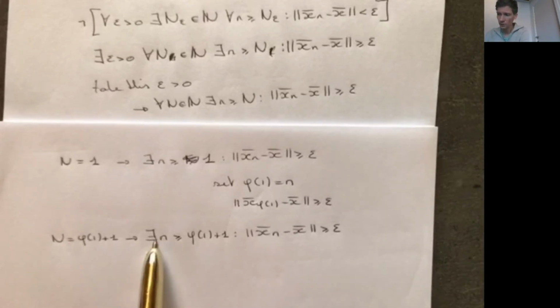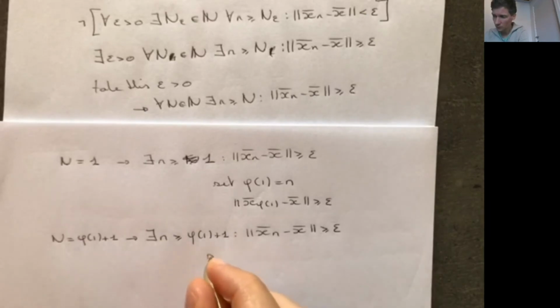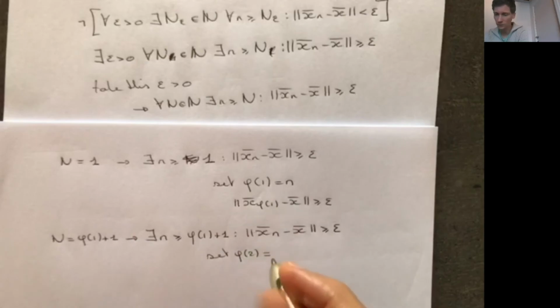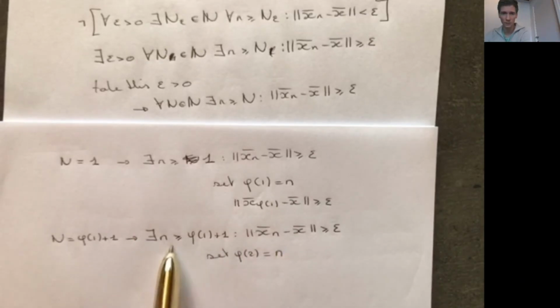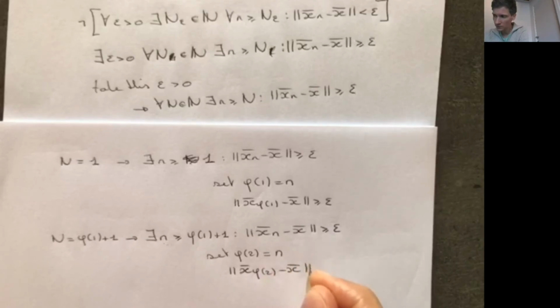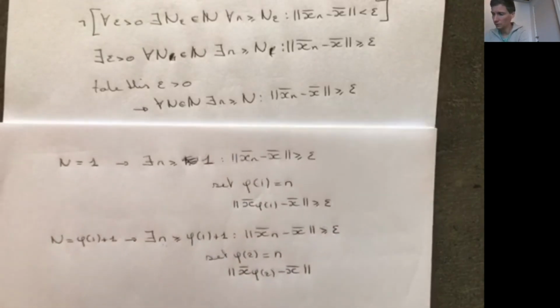So I know that there exists a number bigger than this number that satisfies this condition. Well, I'm going to use this as the second element in my sequence. So phi2 is going to be this particular element that satisfies this condition. And I know that |x_phi2 - x|, of course, satisfies this condition, because that's how n is defined. So I know that this is greater or equal to epsilon.